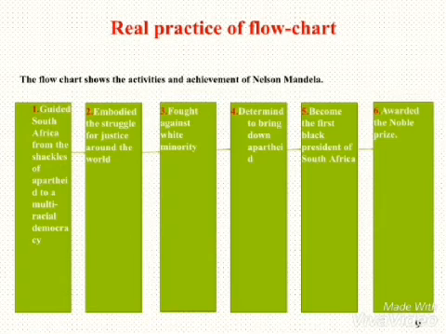So, guided South Africa from the shackles of apartheid to a multiracial democracy, embodied the struggle for justice around the world, fought against white minority, determined to bring down apartheid, became the first black president of South Africa, awarded the Nobel Prize. So we can say that the past participle form of verb is chosen here for writing the flowchart. Guided, embodied, fought, determined, became, awarded.